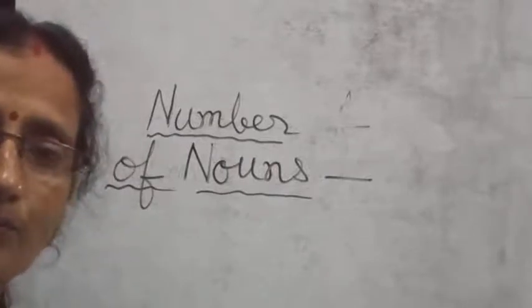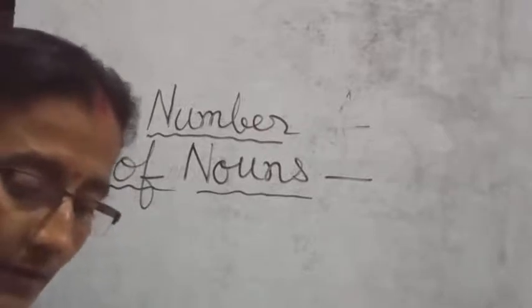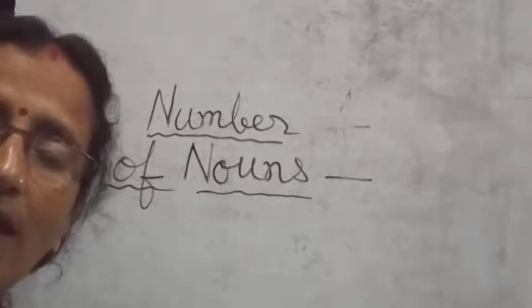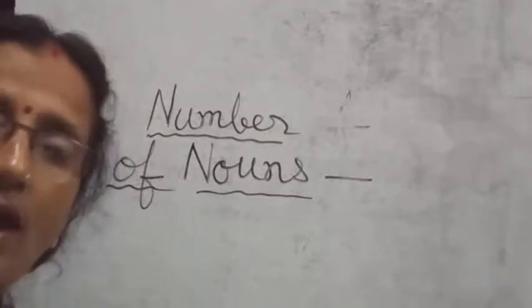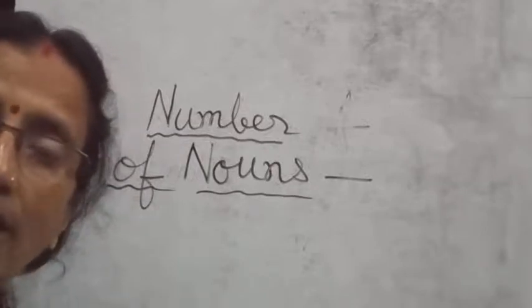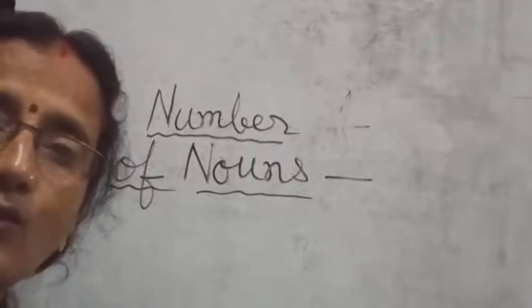Now, I have also told you about the words which end with y, and what to do when you change them into plural. Like city, the word is ending with y.